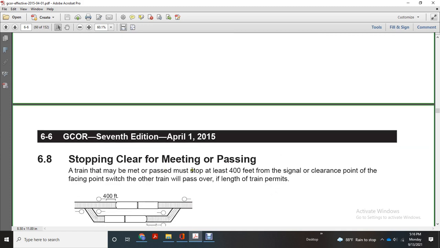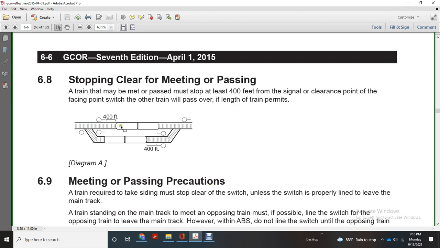Stop clearing with a meeting or passing. The train must stop at least 400 feet from the signal clearance point over the trailing or facing point switch where the other train will pass, or over the length of the train if it permits. Show the diagram, 400 feet.